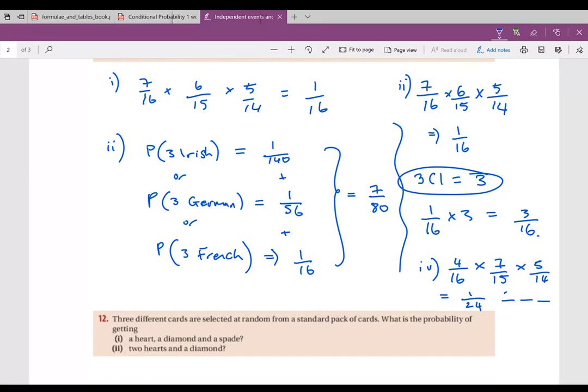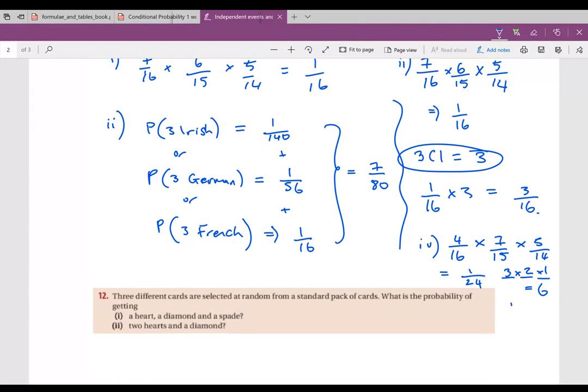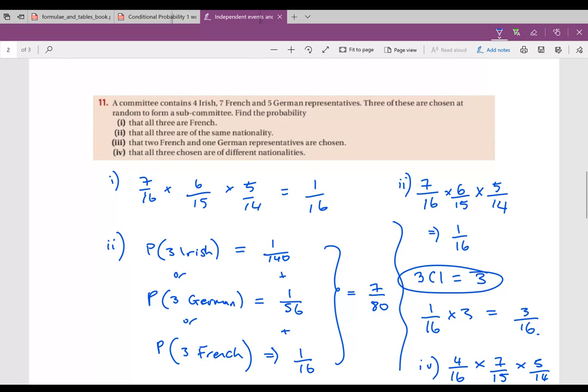I've got 3 available for the first one. Whatever I choose, I'll have 2 left, and whatever I choose, 3 by 2 by 1 gives me 6 possible places. So 1 over 24 times 6 will give me 1/4. Okay, for that last one.